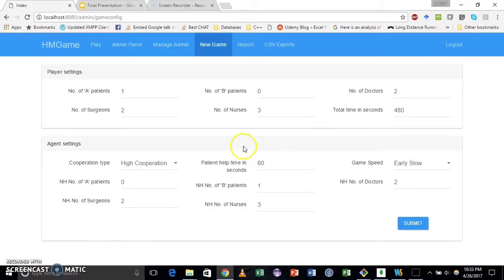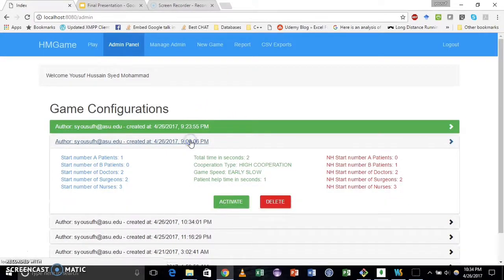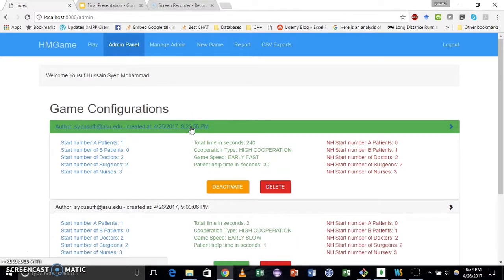Hi, I'm Yusuf, and I'll be explaining the admin section of the game. This is a new game screen where the admin can create a new game configuration. These are the game settings. You can have different types of agent cooperation and patient help time, different game speeds, etc. Once you submit a game configuration, you'll be sent to the admin panel, which has all the pre-existing game configurations. One of these is active and is highlighted in green.